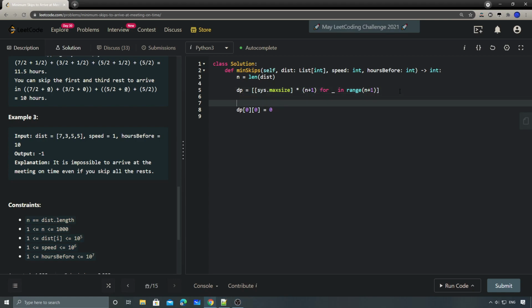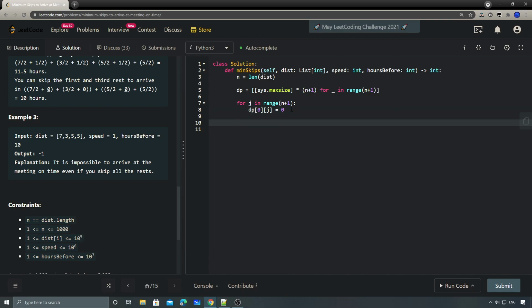It doesn't really matter as long as we set this first dp to 0, I think it should work. What I'm trying to say is that with 0 rows, it doesn't matter how many skips we have. It will always be 0, since we don't have any road, so the hours would obviously be 0.